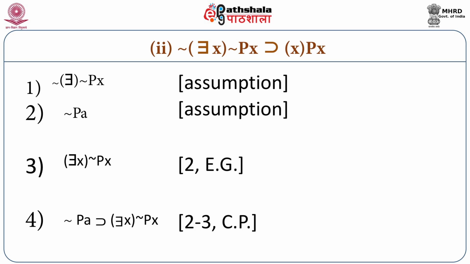Then by application of conditional proof from 2 to 3, we can come to the fourth step. From 2 and 3 we can get if it is not the case that Pa, then there is an x such that Px is not the case. By the application of the rule of transposition, we can now have it is not the case that there is an x such that Px is not the case, then Pa.